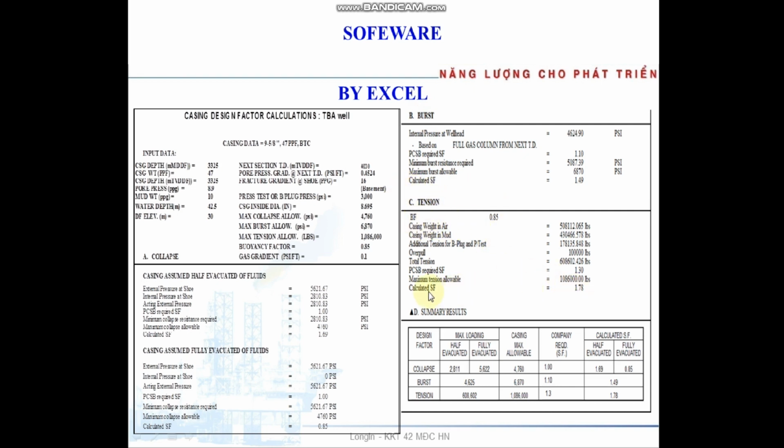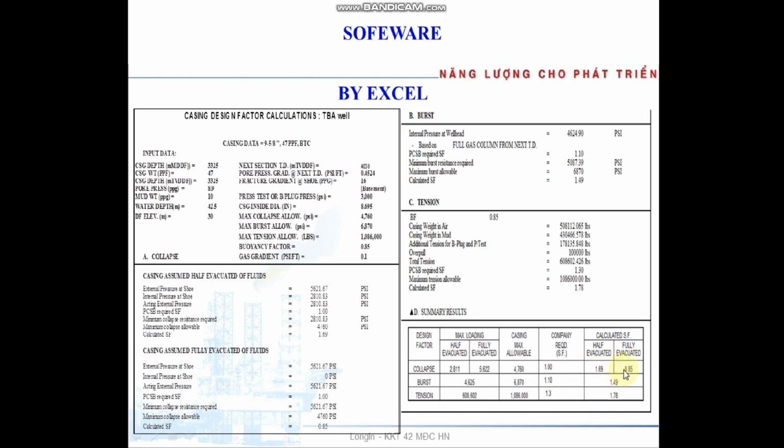After many numerical calculations here, we calculate the safety factor 1.7. We assume the summary result here. We have the collapse design factor number here. So there is the company requirement, 1.1, 1.3, and this is the result you calculate.